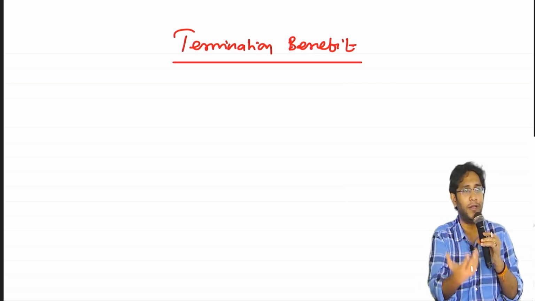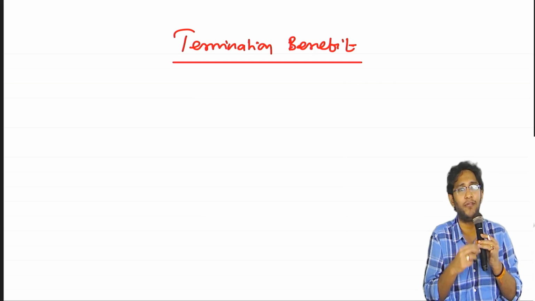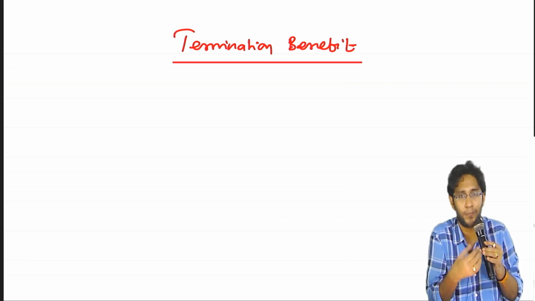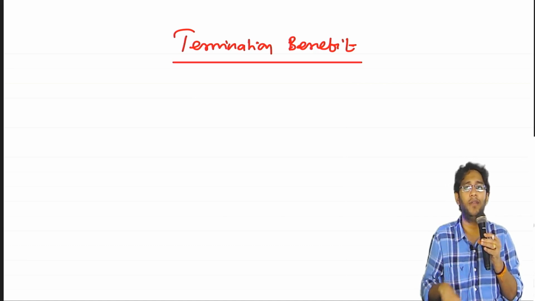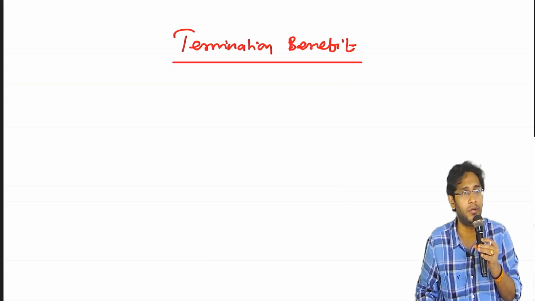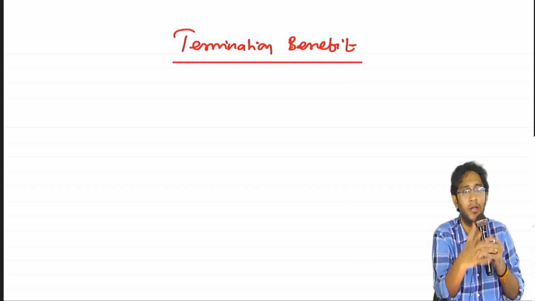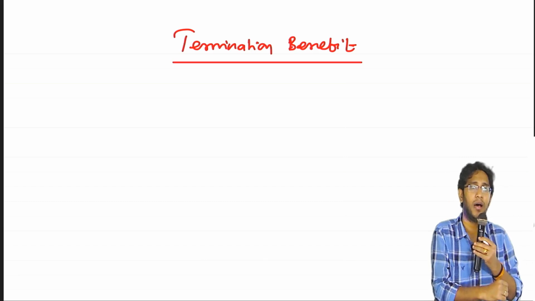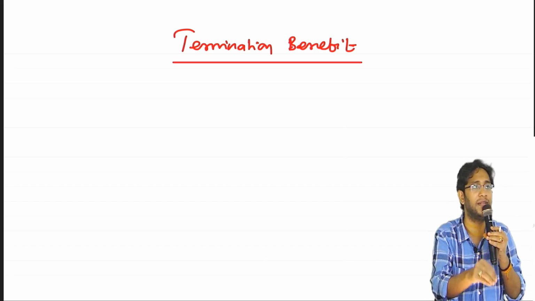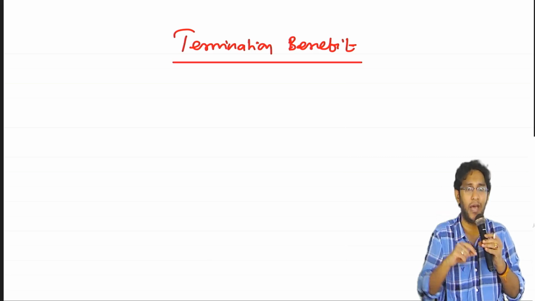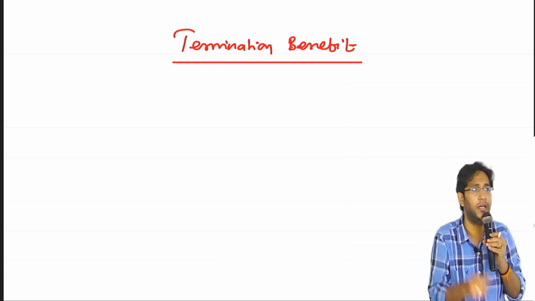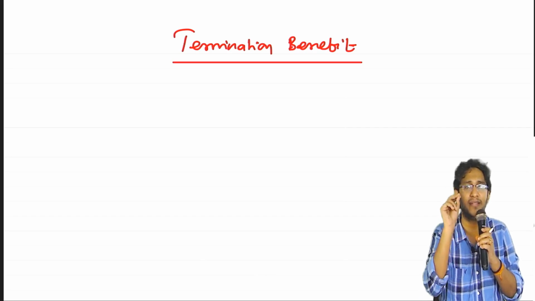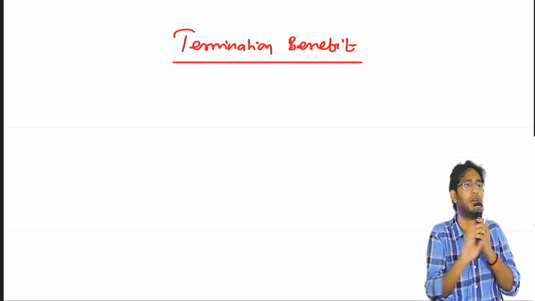I know when I have to pay normal salary. I know when I have to pay long-term employee benefit. I know when I have to pay retirement benefit. This one, I cannot plan in advance, no. At the time of joining, will I tell him, sir, after the 5th year ending I will remove you? Can this be planned and accounted? But the rest all can be planned and accounted. This cannot be planned. So this accounting will start only when the obligation event happens. VRS should be announced, that fellow should accept, he should resign, we promise to pay retrenchment compensation. Obligation should be there. Unless that event gets triggered, the accounting will not start.